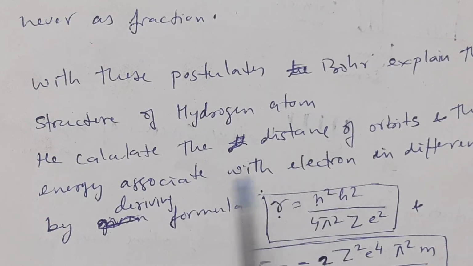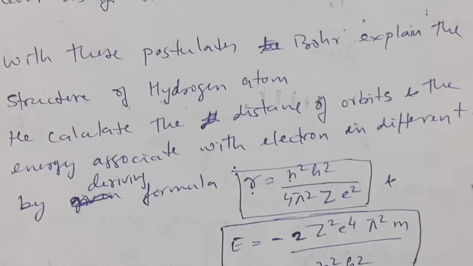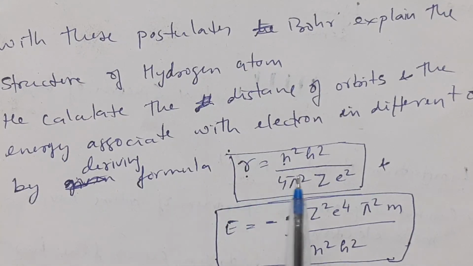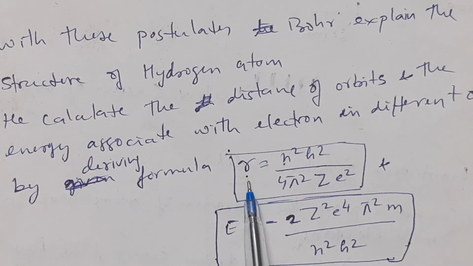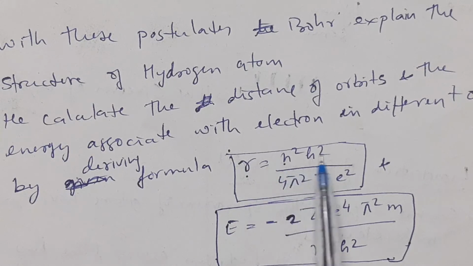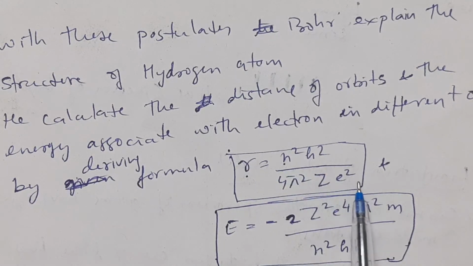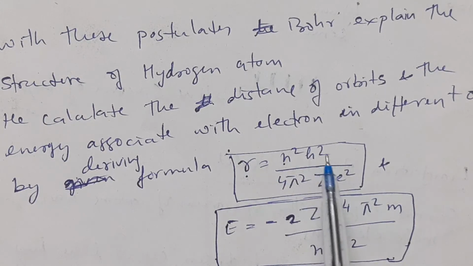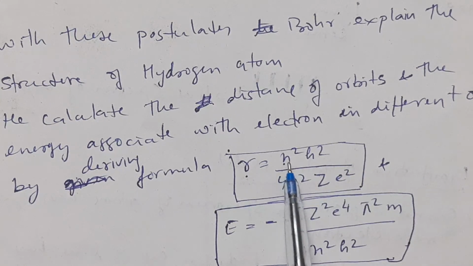The hydrogen atom, which has 1 proton and 1 electron, he found the orbits where electron can revolve around the nucleus in a hydrogen atom. For the hydrogen atom, he calculated the distance where orbit is formed, that is r equal to n square h square upon 4 pi square Z e square, where h, Z, e, they all are constant for an electron. Only the value of n can change.